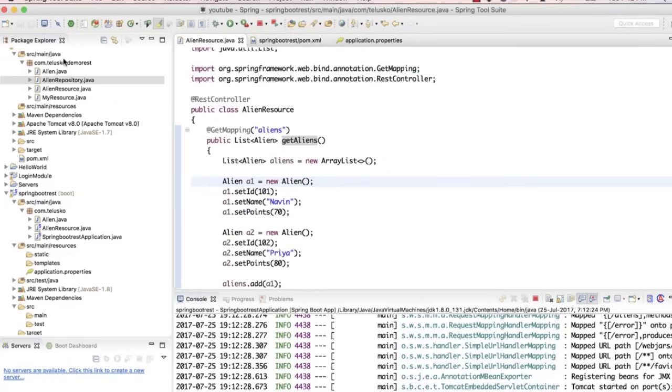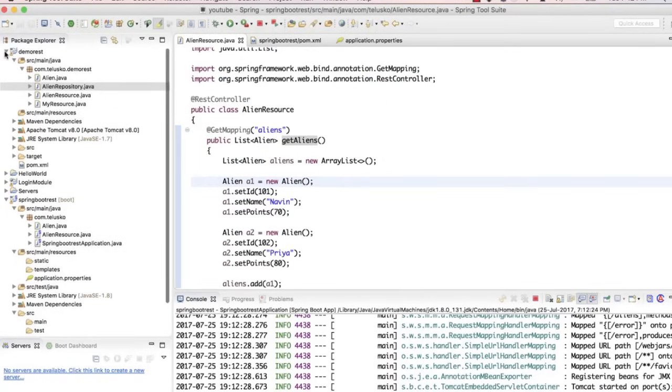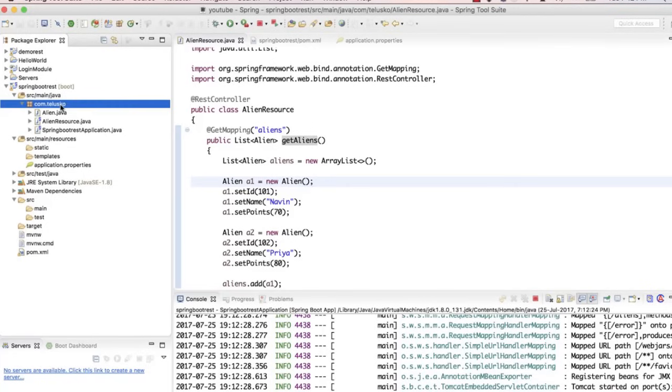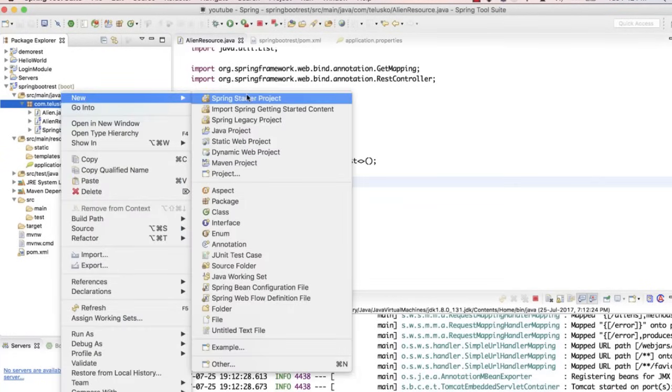How do I do that here? So in this project, if you want to make it work with database, you have to go to your package and say, hey, I want to create a new class. Now, what if I say you don't have to create a class? You have to create an interface.